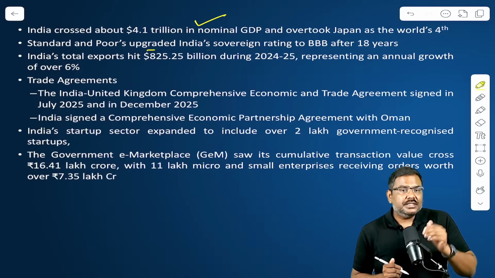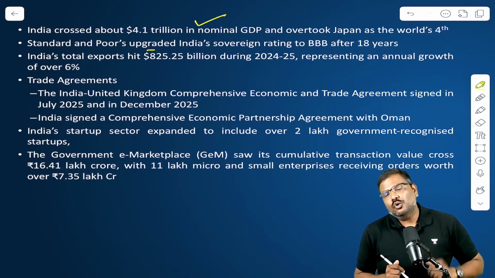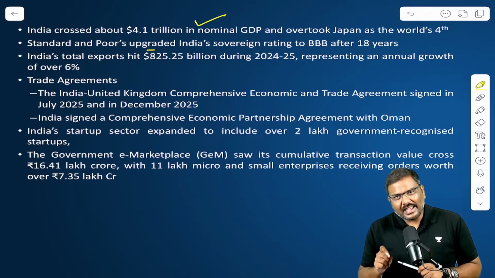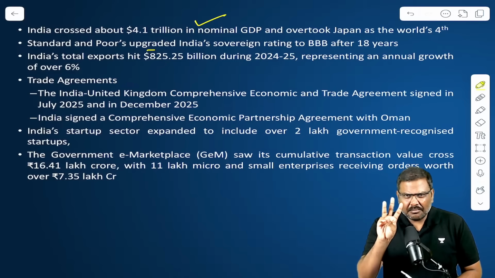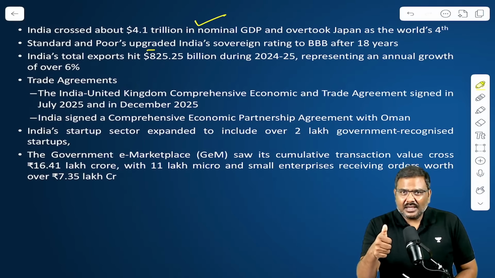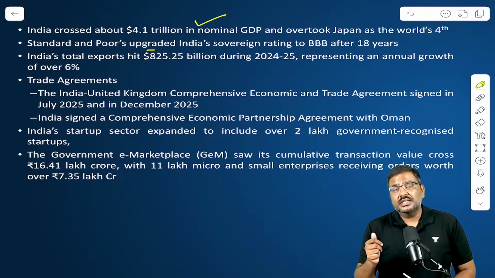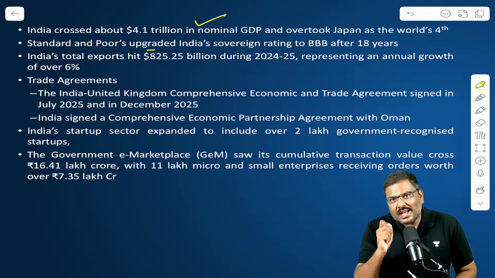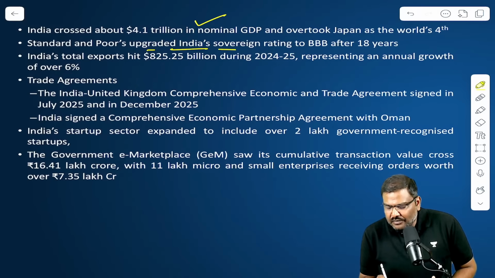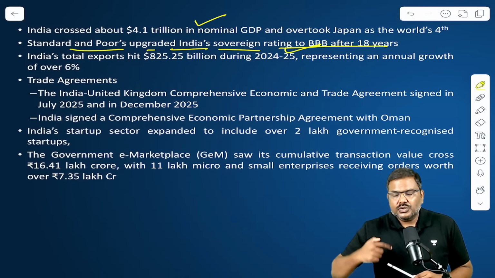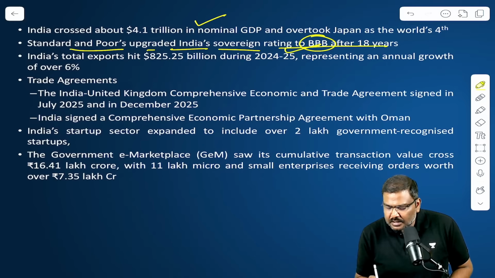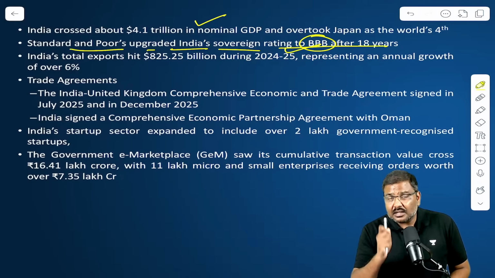Second important point is, what about India's rating in the global market? There are global rating agencies, essentially 3 major ones: S&P, Fitch, and Moody's. For the first time in the last 18 years, the sovereign credit rating by S&P has been upgraded for India. Right? It has been upgraded to BBB. This is another very important point.